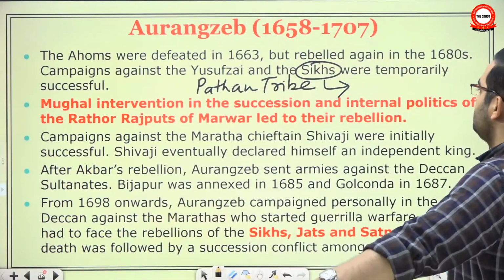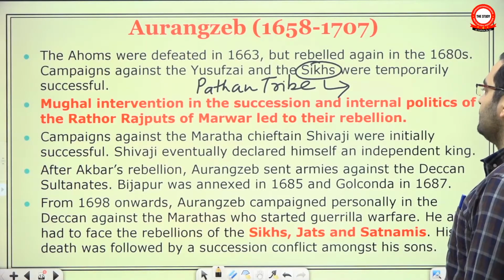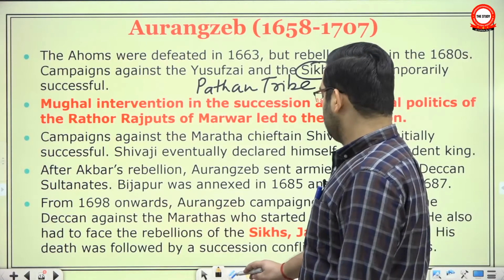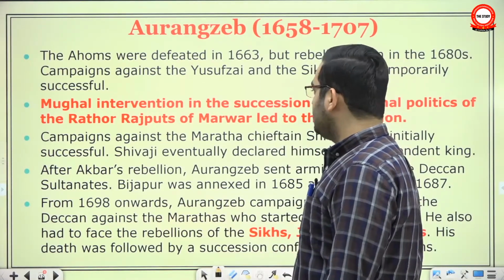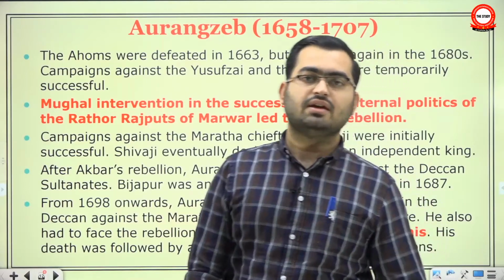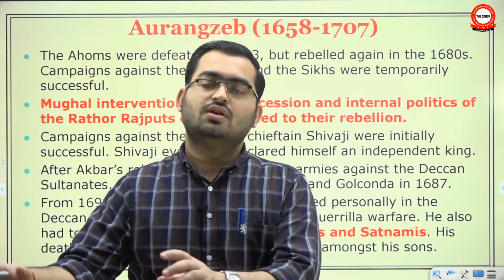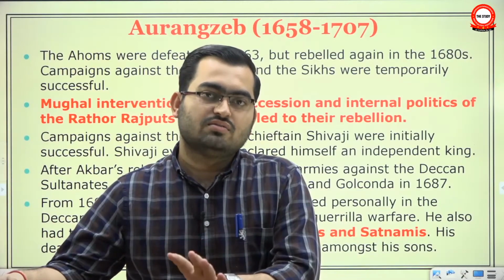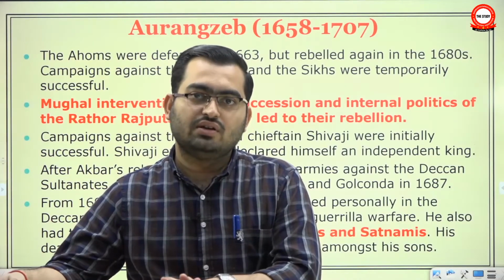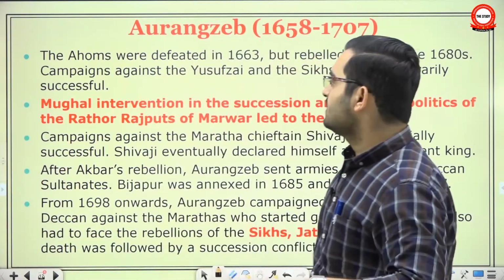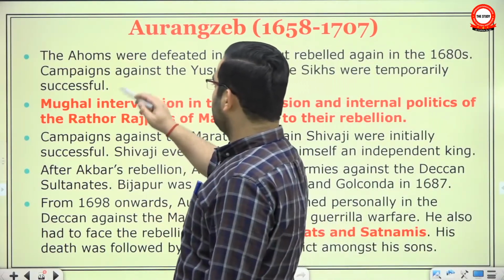Now, Mughal intervention in the succession and internal politics of Rathod Rajputs of Marwar led to their rebellion. Actually, when Aurangzeb died, immediately after, the terminal decline of Mughal Empire began. So historians have often put him under the lens. They have often concentrated on Aurangzeb to find out the causes of the decline of Mughal Empire during his reign. And this event, his rupture with the Rajputs, although temporary, is considered one of the major faults.